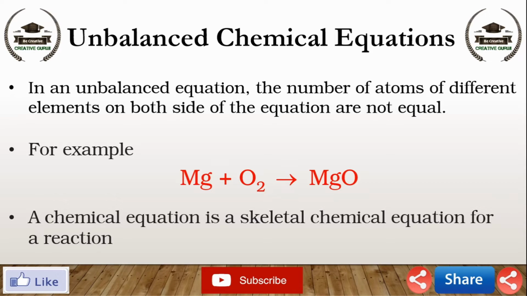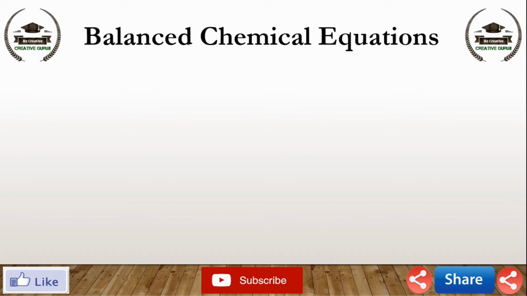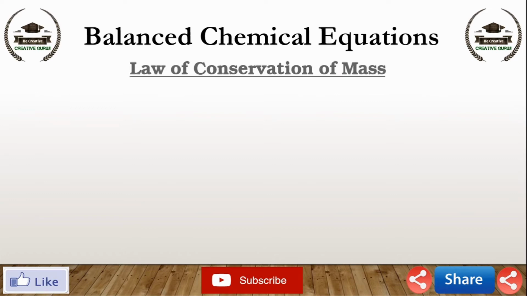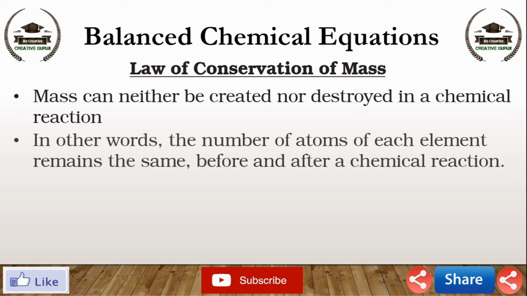Now move to the balanced chemical equation. From the law of conservation of mass, mass can neither be created nor destroyed in a chemical reaction. That is, the total mass of the elements present in the products of a chemical reaction has to be equal to the total mass of the elements present in the reactants. In other words, the number of atoms of each element remains the same before and after a chemical reaction.